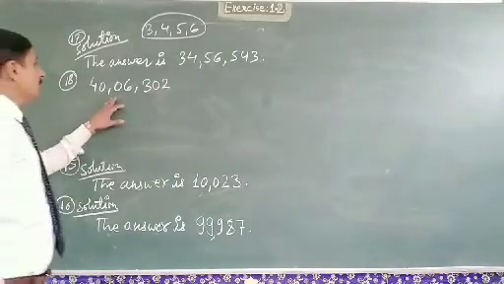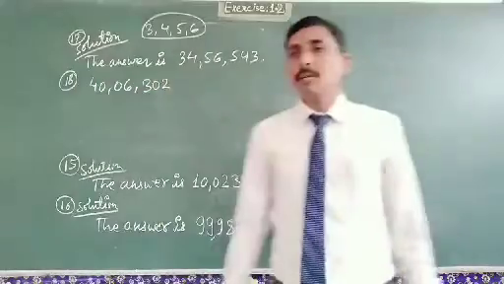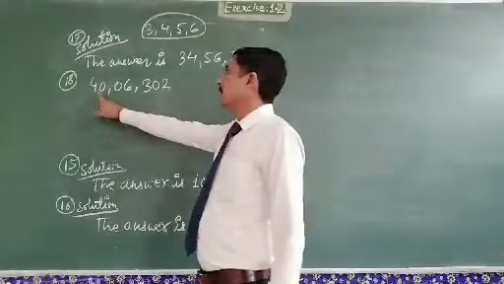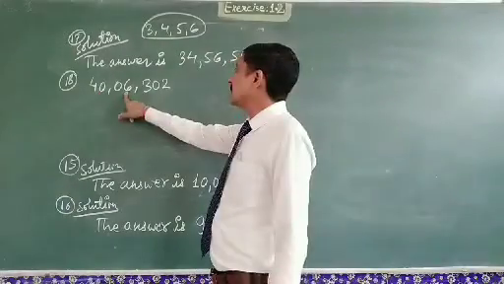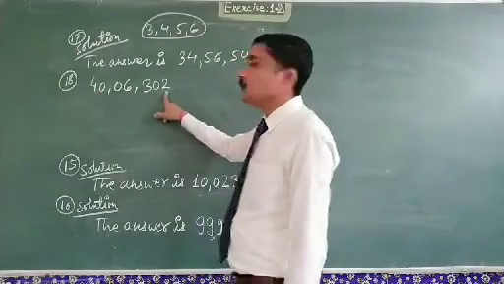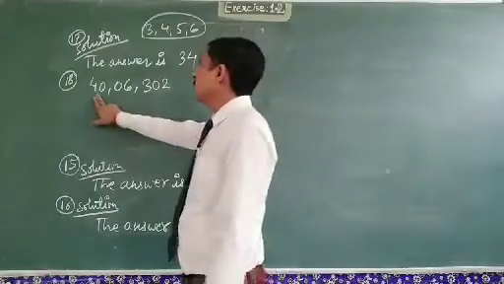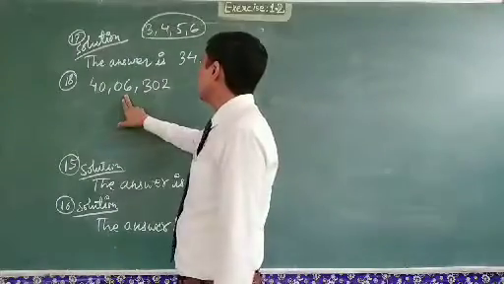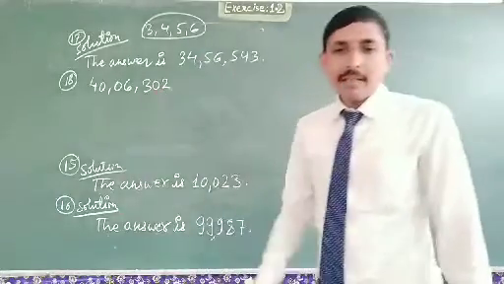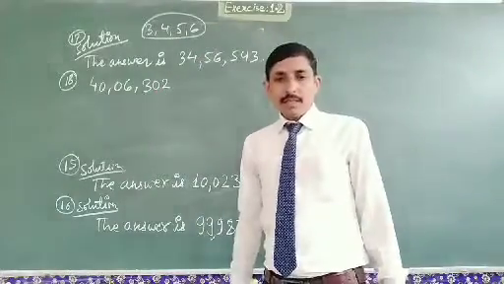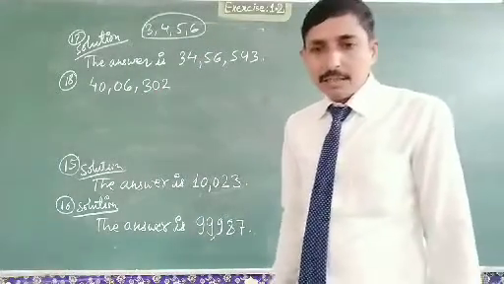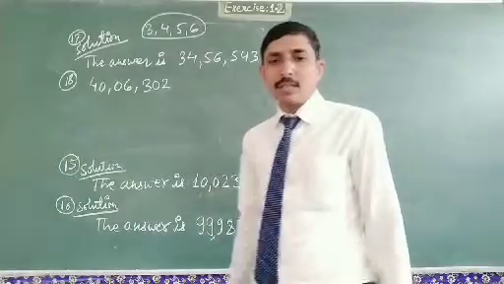The pattern of commas is in the Indian system. So our answer is forty lakh six thousand three hundred two. This is in words.